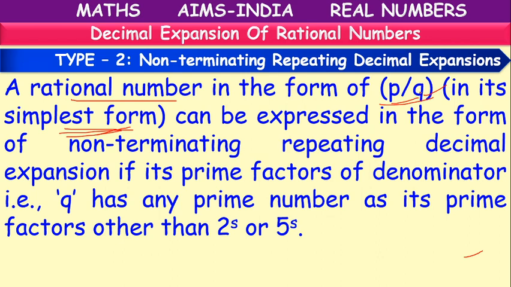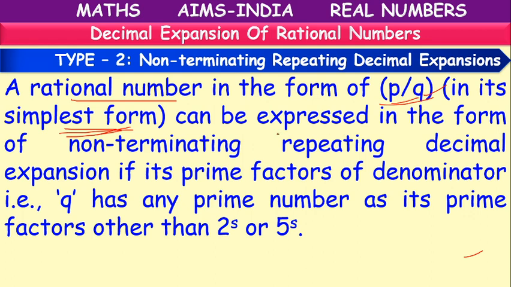Though they are not given in the question, we have to assume all these cases, because for a rational number these are compulsory assumptions. P and q are co-primes, q is not equal to 0, simplest form, and in some cases the denominator to be positive. All these things we have to keep in mind.